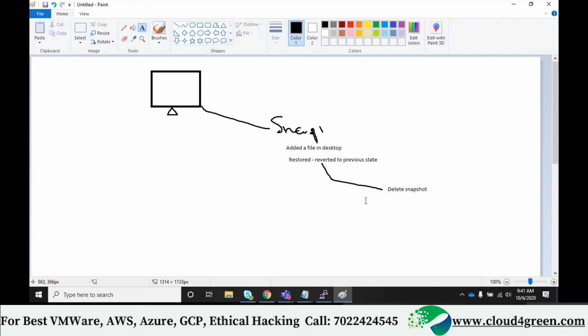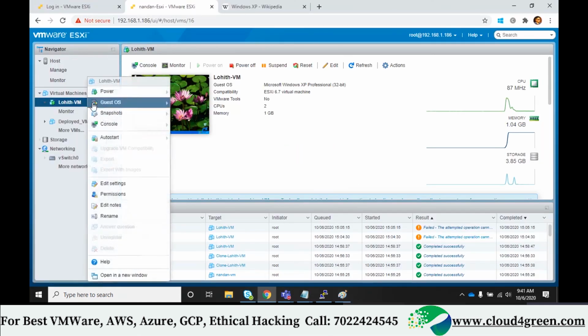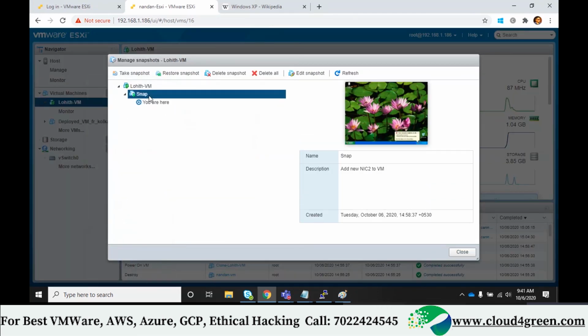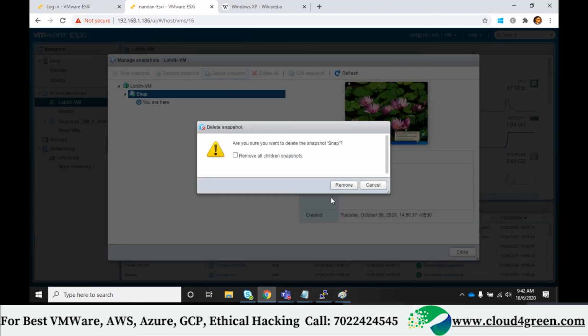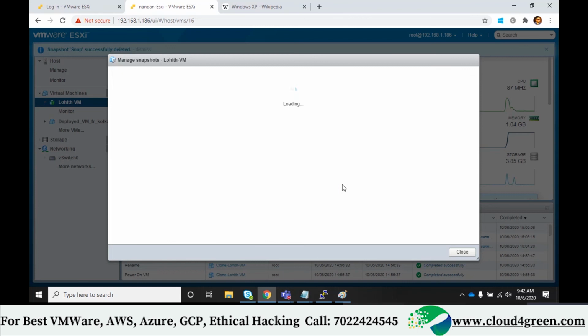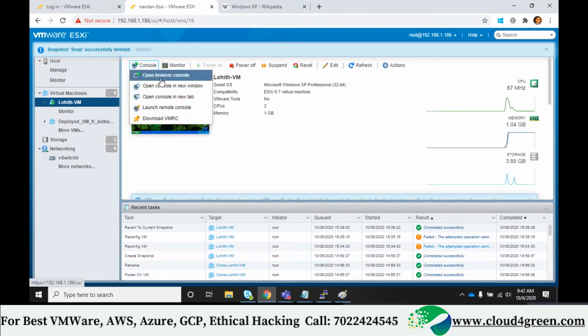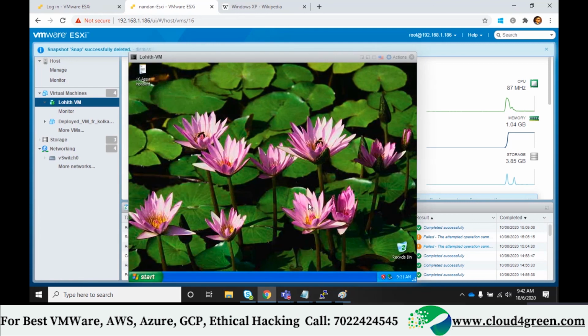Actually there is no content, you already reverted, but the entry is there. Since you took one snapshot, that entry is there, and you have to delete that entry. So now I'll come back here, snapshots, manage snapshots. Can you see the entry is still there? You simply click on that entry and click on delete snapshot. What will happen? The snapshot you initiated will merge. Now click on delete and remove the snapshot. Now it went back to the original state, correct? And we'll see the file. That file will not be there because you already restored. Is that file there? No.